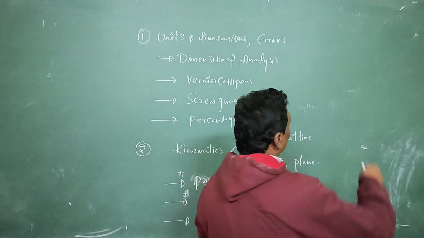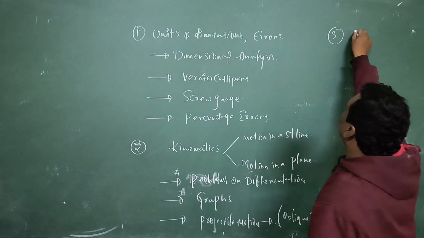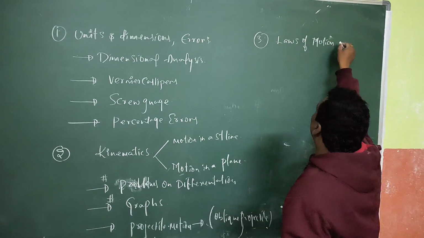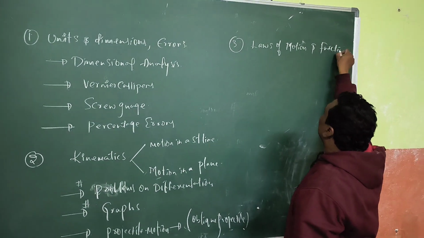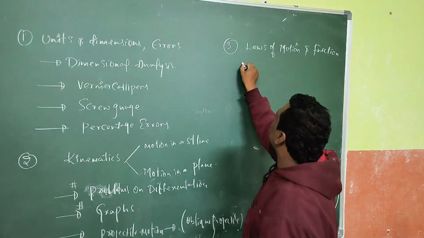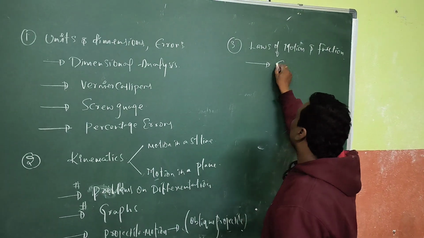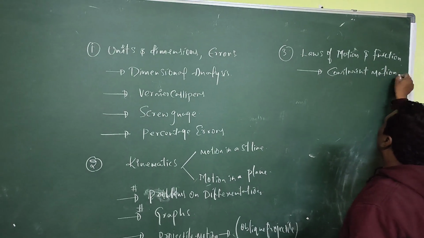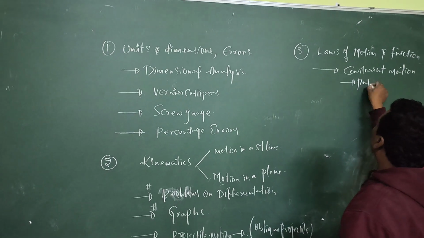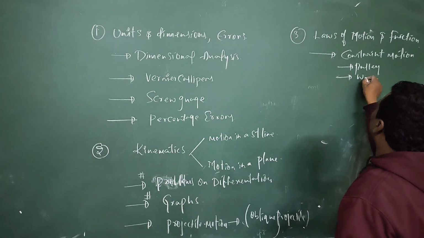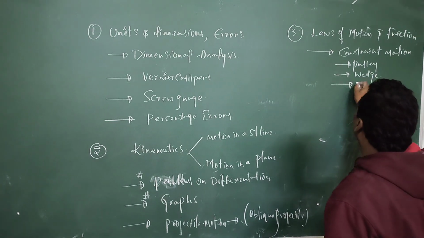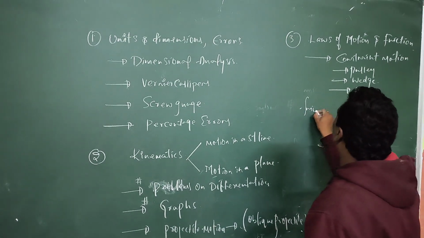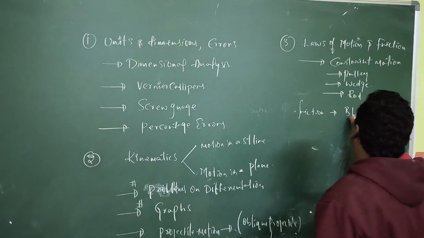The third one is laws of motion, laws of motion and friction. In laws of motion and friction, you will get one question. Here in laws of motion, you can concentrate on the constraints: constraints of pulley, constraints of wedge, and constraints of rod. And in friction, you can concentrate on block on block.